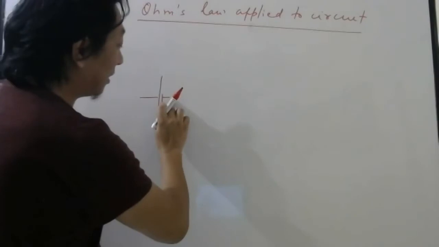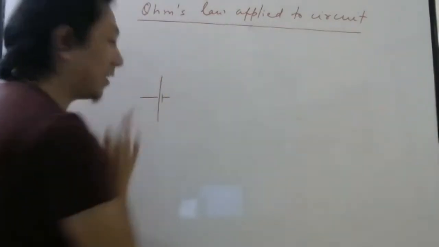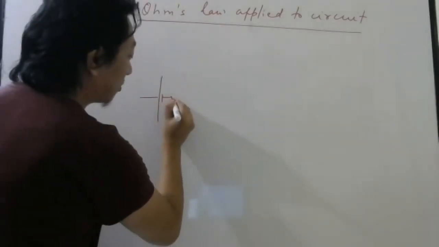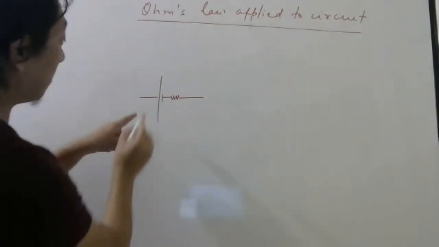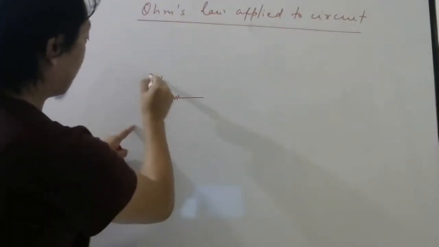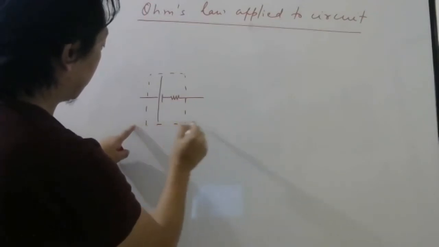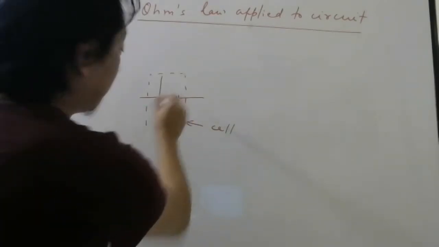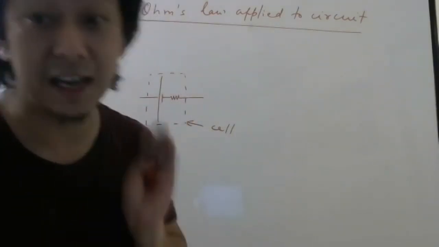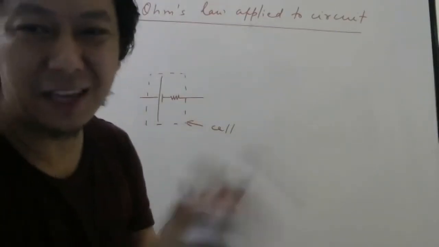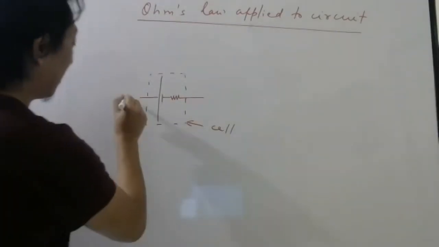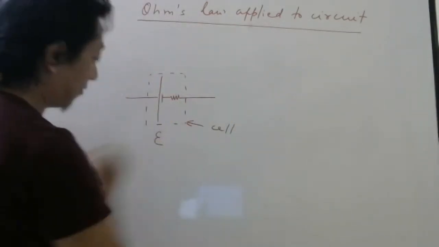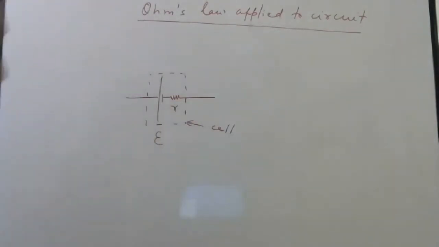So don't draw the internal resistance very far. It is inside the battery only. But if I show inside, it will be very complicated. So what I will do, I will show it somewhere here. Remember, this whole thing is your battery or cell. This small r is the internal resistance of the cell or battery. If there are more than one cell, then we call it a battery. It doesn't matter. So this battery will have two things, EMF and internal resistance.